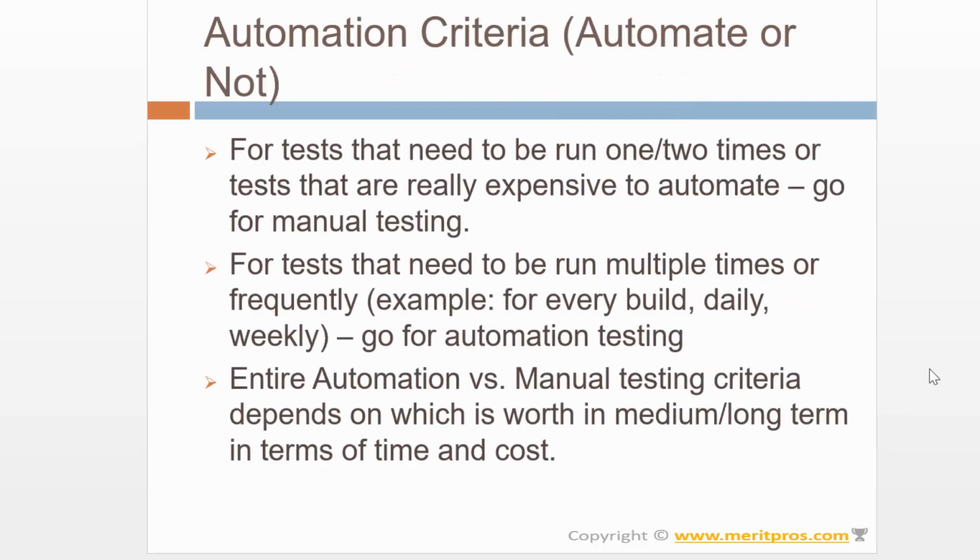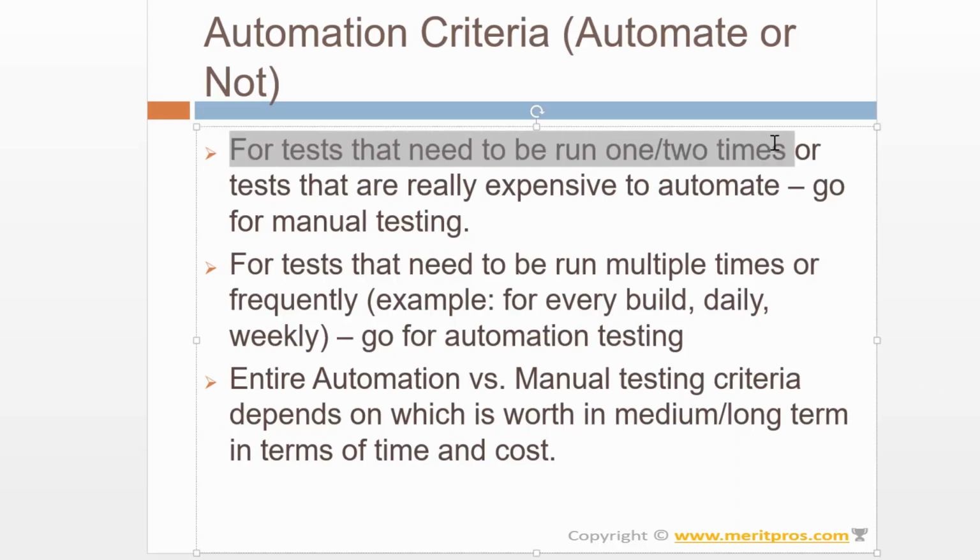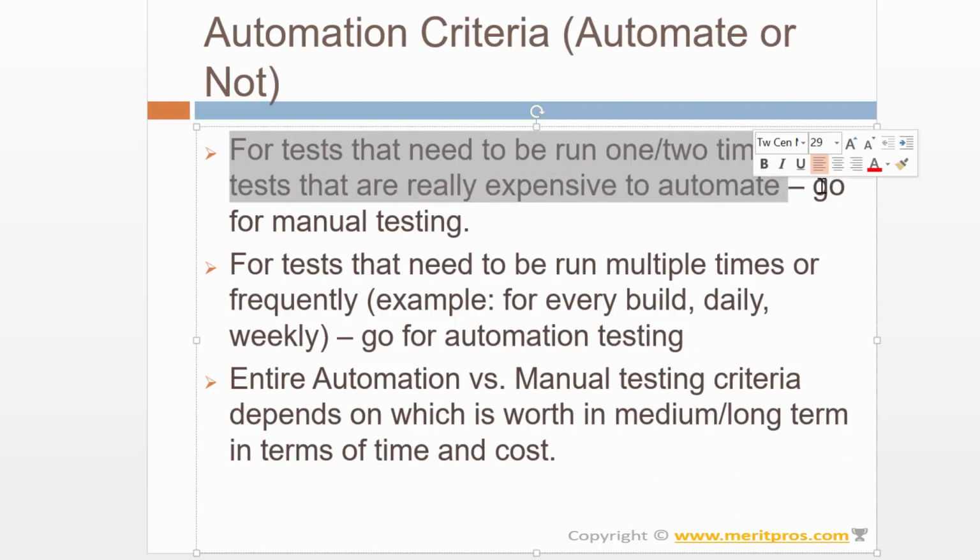Then coming to automation criteria, whether to automate or not. Let's say there are 10 test cases and you need to decide whether to automate them or not. Then we need to apply our common sense. For tests that need to be run 1 or 2 times, or that are very expensive to automate, go for manual testing.